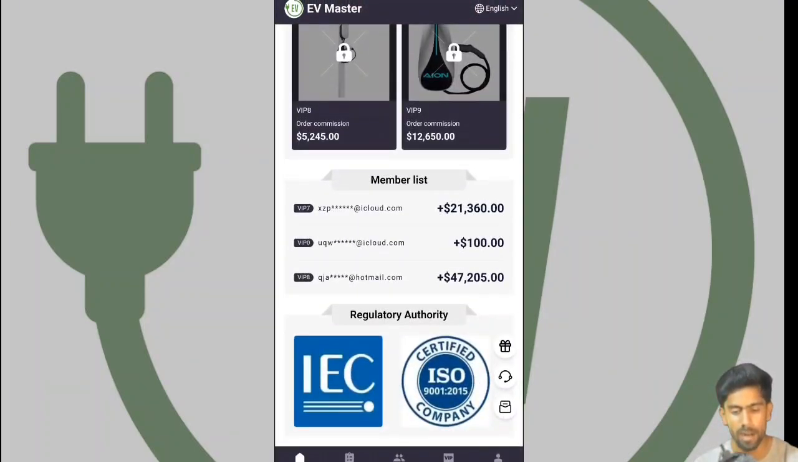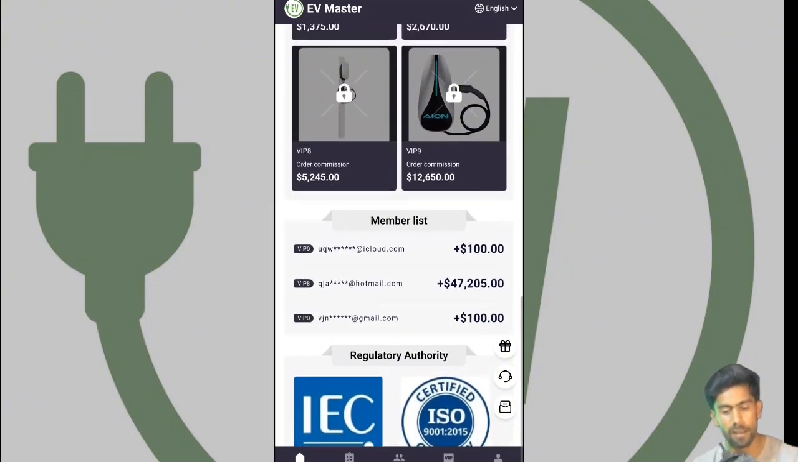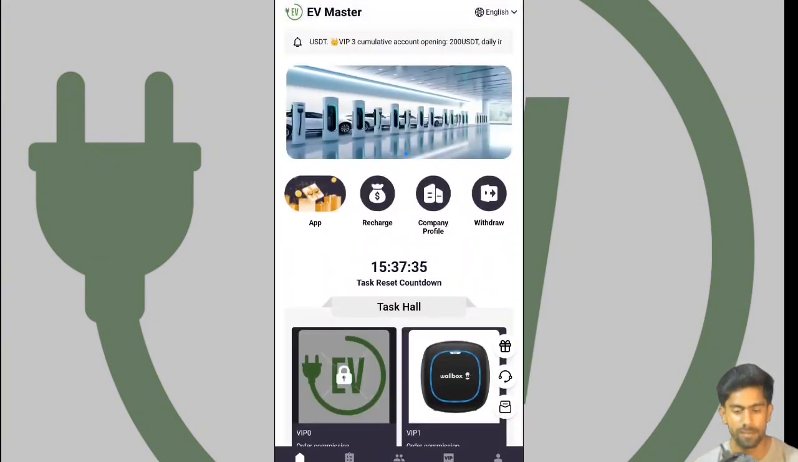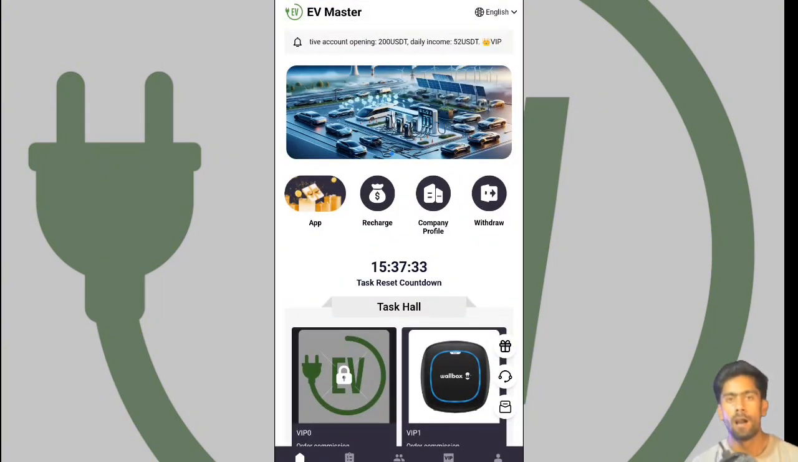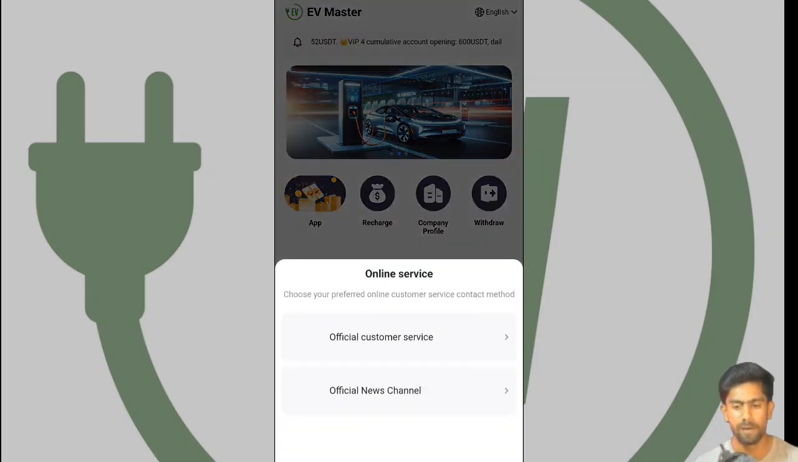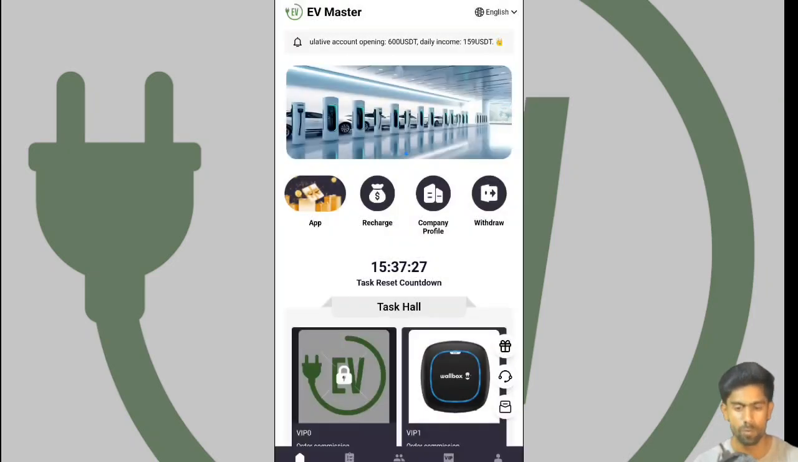I don't force anyone to deposit here. It's your own choice and your own risk. You can see the regulatory authority and certifications. And you can see there is a customer service. If you face any kind of problem, you can simply contact the customer service and solve your problem.